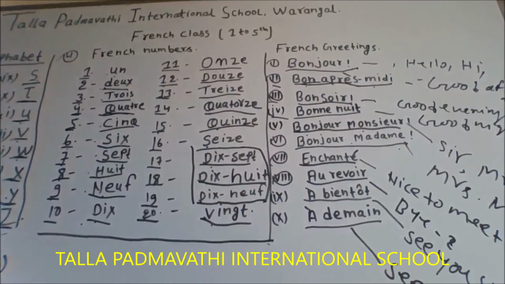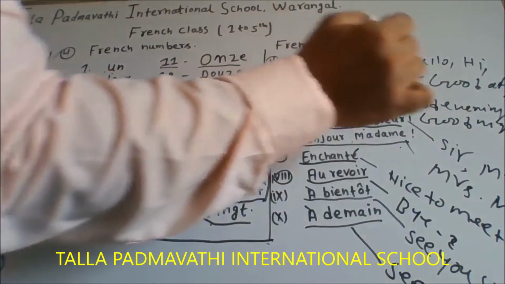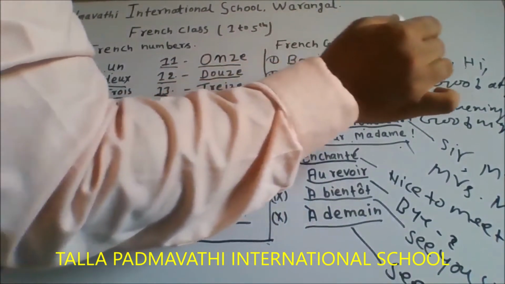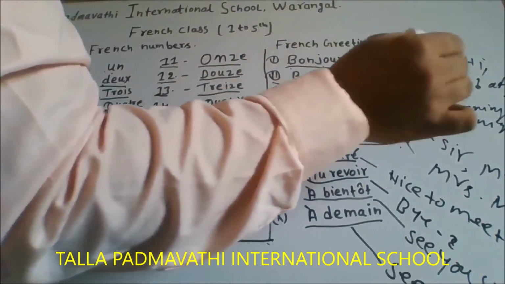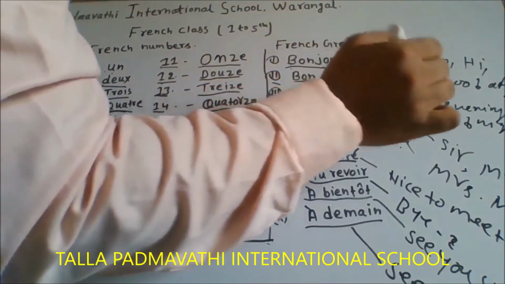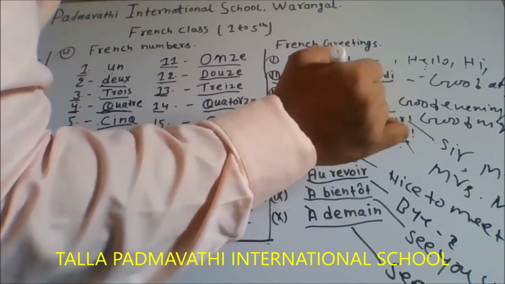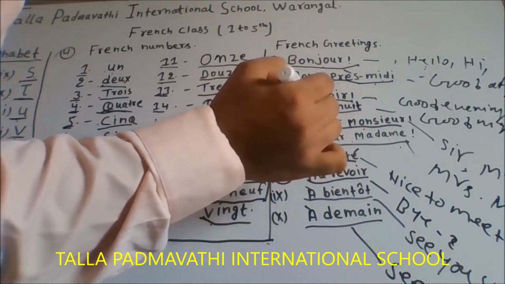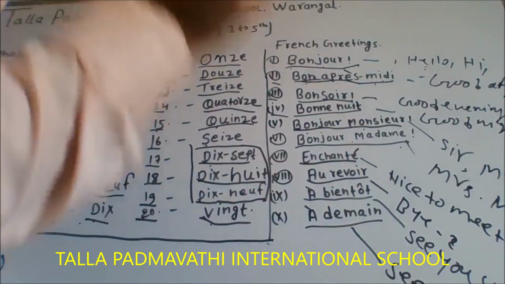So here we can find bonjour. Bonjour means good morning, hello, hi. Second is bon après-midi. We call it good afternoon. How to pronounce it? Bon après-midi. Third is bonsoir. Bonsoir means good evening. How to pronounce it? Bonsoir. Fourth is bonne nuit. Bonne nuit means good night. How to pronounce it? Bonne nuit.